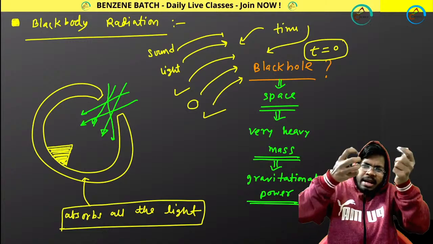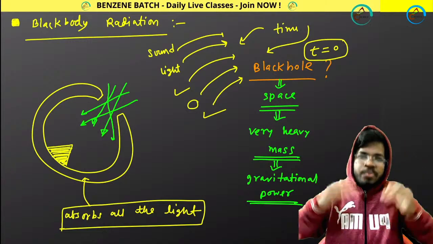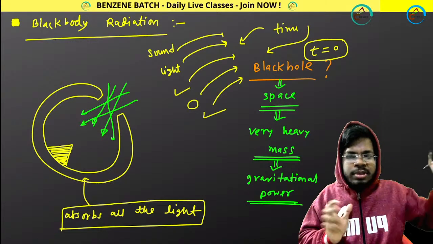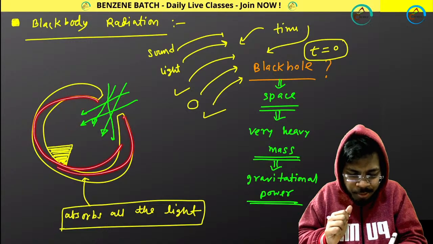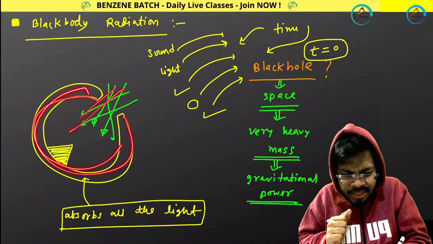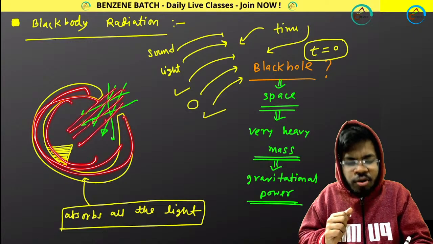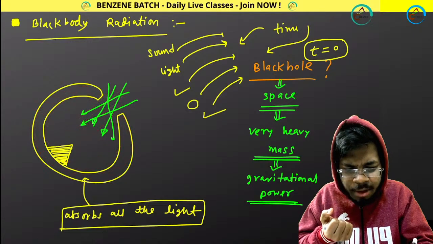Every wavelength of light is getting absorbed. Nothing is getting out from the system. Whatever light you are shining, that is getting absorbed by the black body. So if everything is getting absorbed, it will not release anything. That's why it is called a black body.